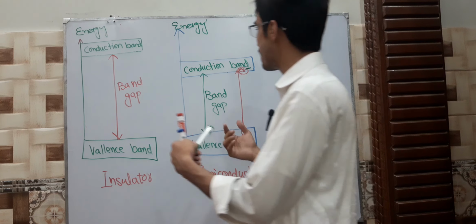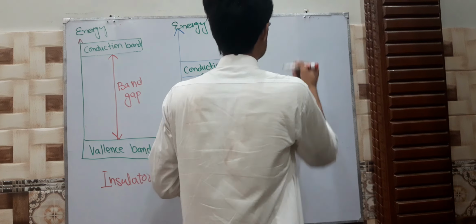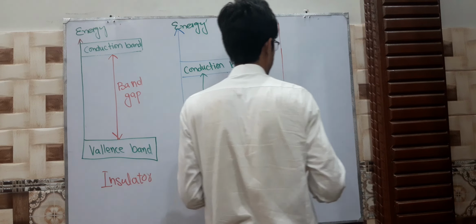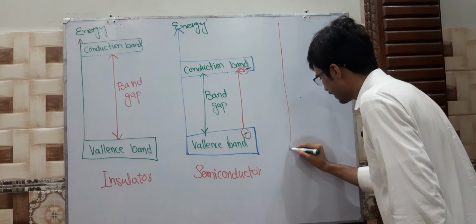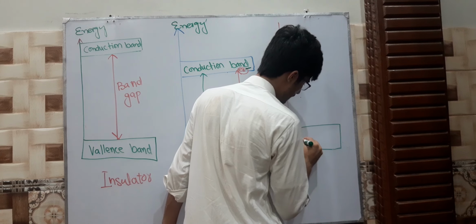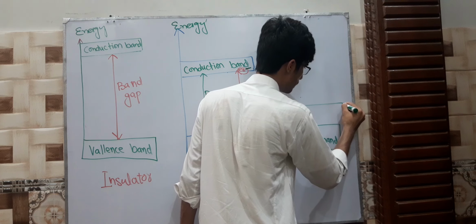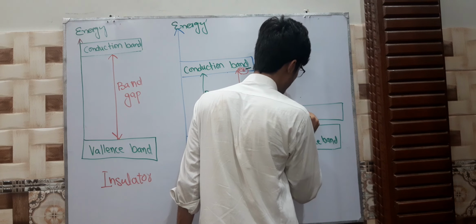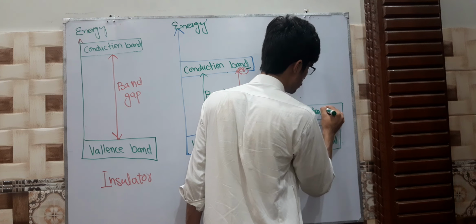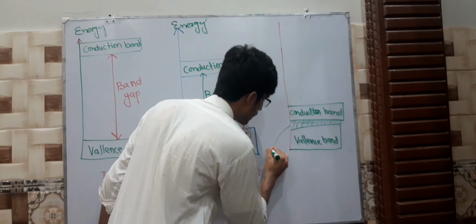Now I am going to discuss the conductor. Okay, the conductor is an easy one. Here is the valence band, and here is the conduction band. They are too near to each other. Due to this, this is the overlapping place. We call it overlapping.